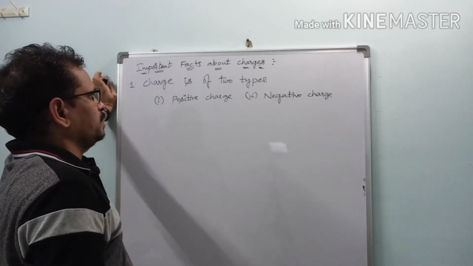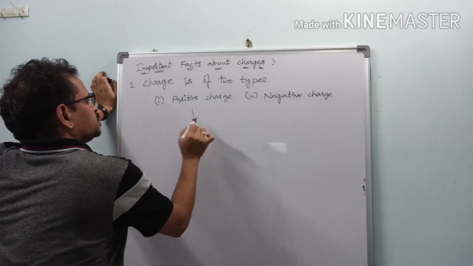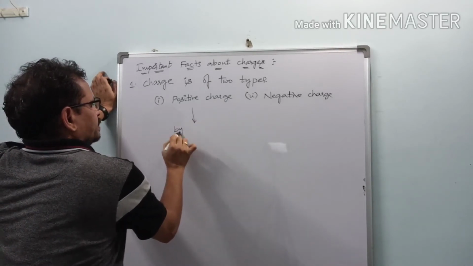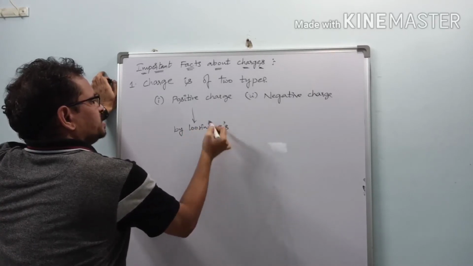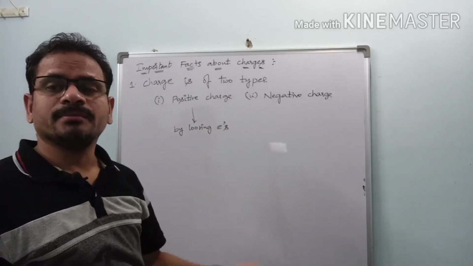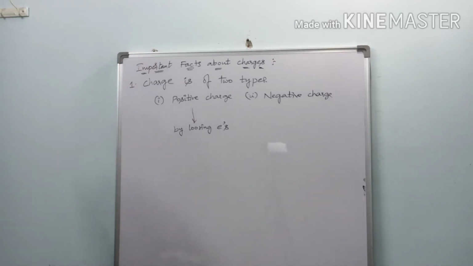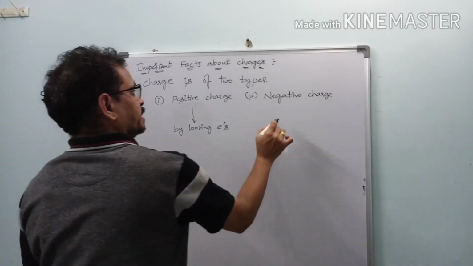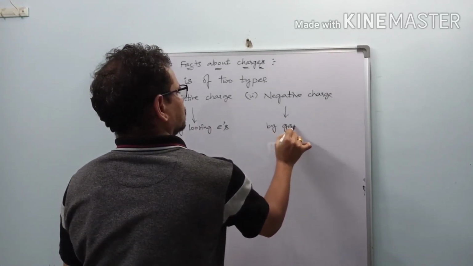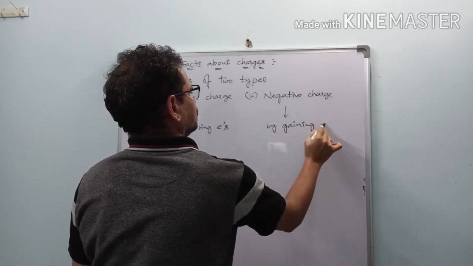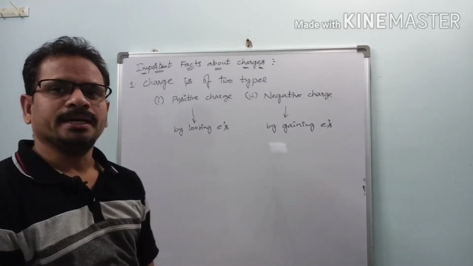A body becomes positively charged by losing electrons, and by gaining electrons, a body can become a negatively charged body.